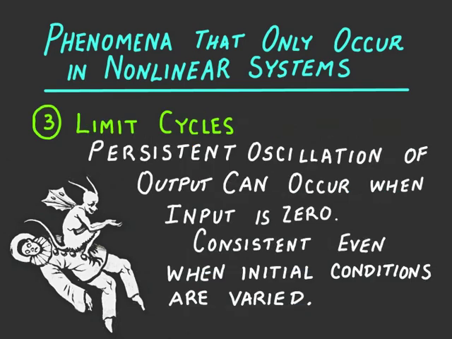The third phenomenon that we only see in nonlinear systems is limit cycles. Limit cycles are persistent oscillations of the output that can occur when the input is 0. And these oscillations are consistent even when initial conditions are varied. That is, we'll get the same cycling oscillation in spite of the variation in initial condition.